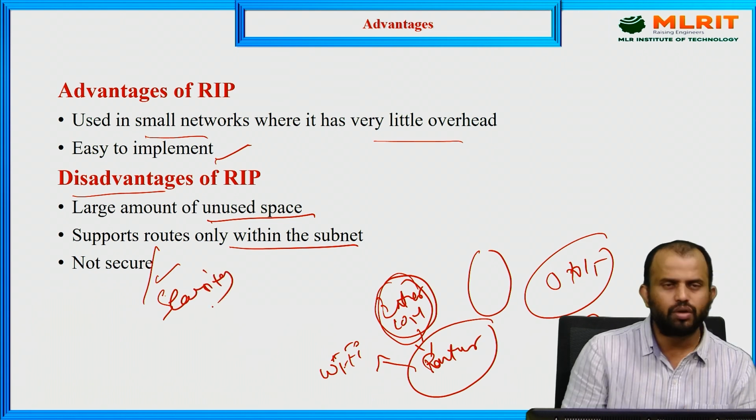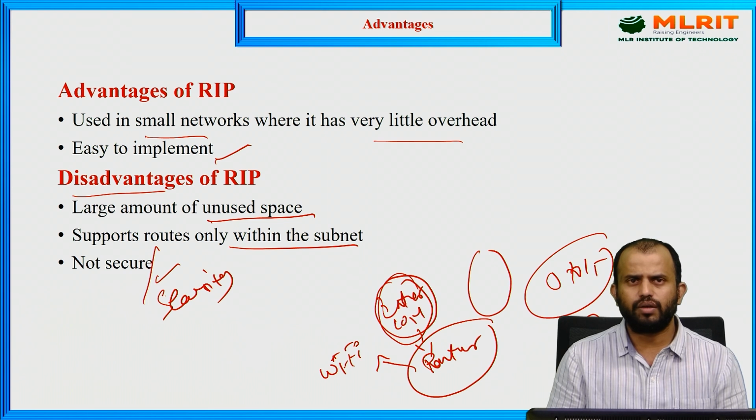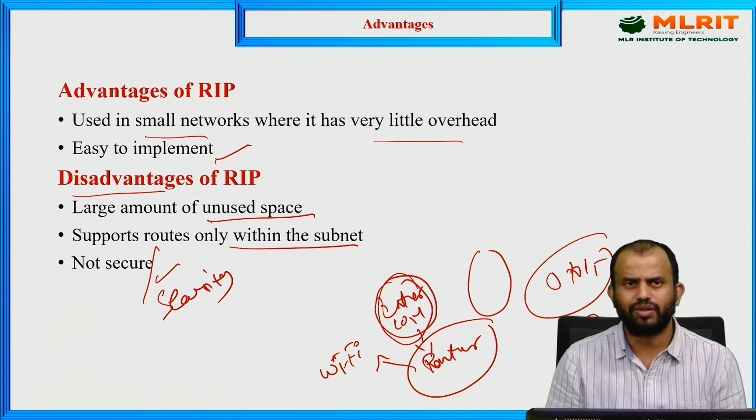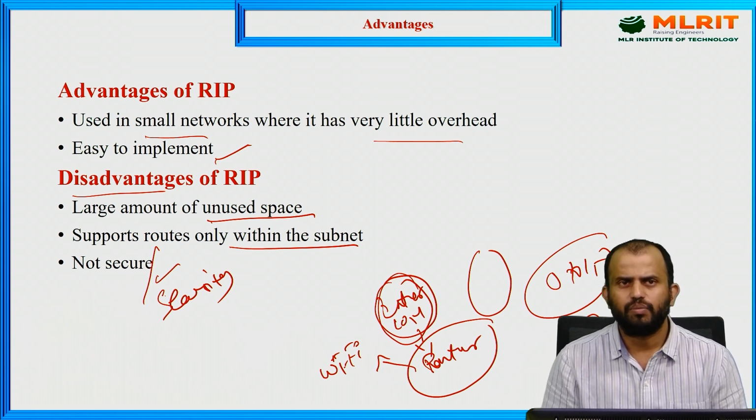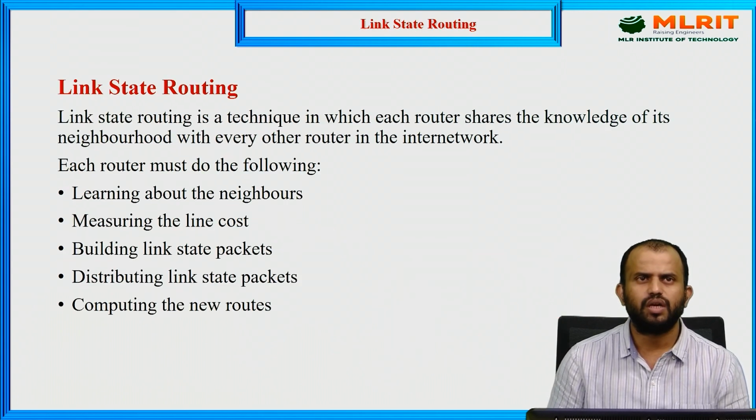And these are not secure services, because we do not have any kind of authorization or authority services. That is the main reason why the information is transmitted insecurely. These are the major advantages and disadvantages of RIP.